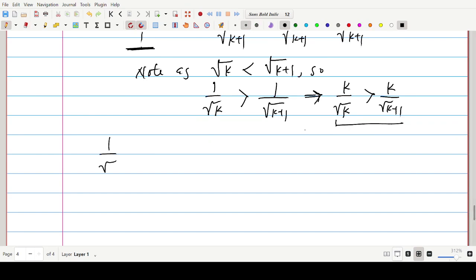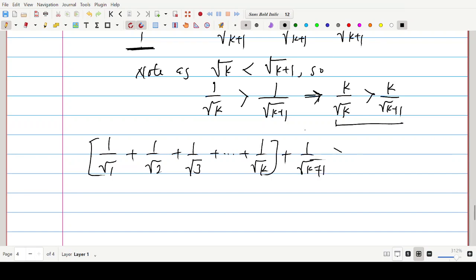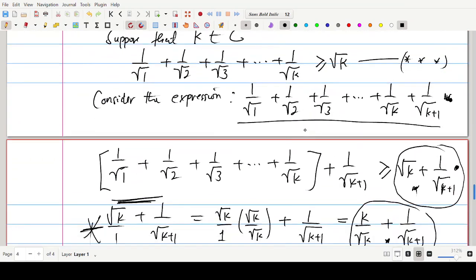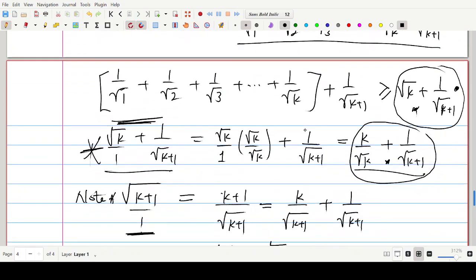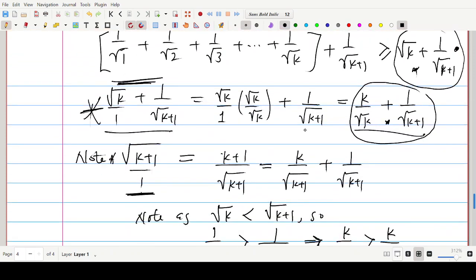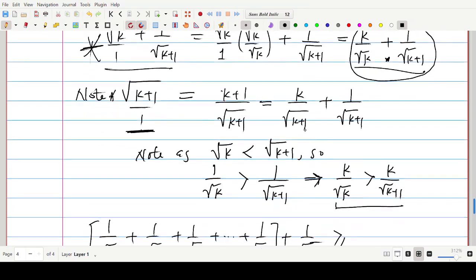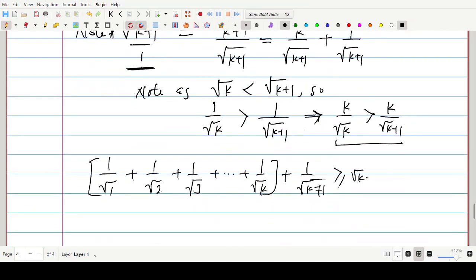Therefore, 1 over root 1, plus 1 over root 2 plus 1 over root 3 plus dot dot dot plus 1 over root k, this is in parentheses, plus 1 over root k plus 1, which was found to be bigger or equal to root k plus 1 over root k plus 1.